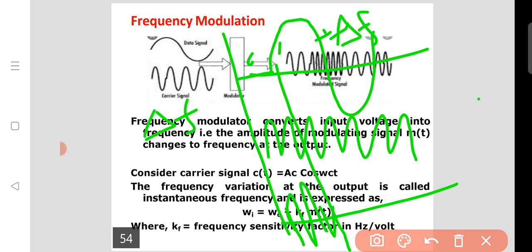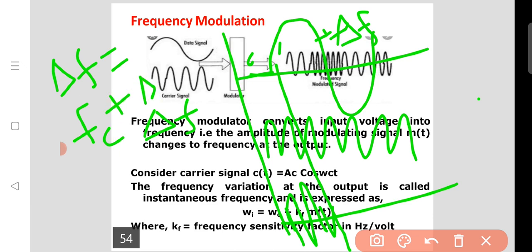It means the frequency of the modulated wave is fc plus delta f, either plus or minus the deviation of f.